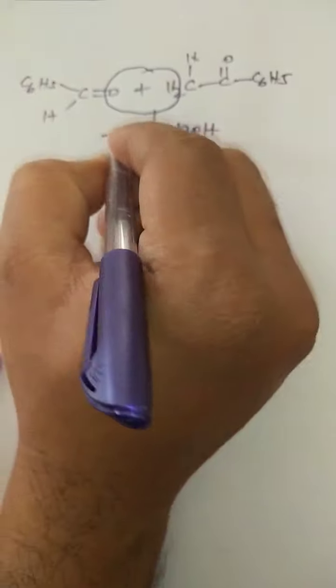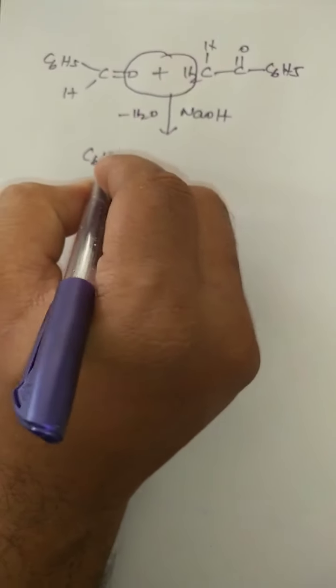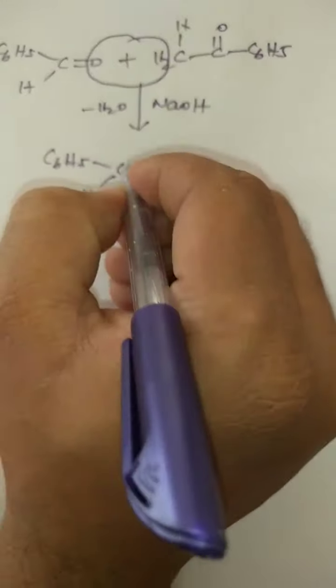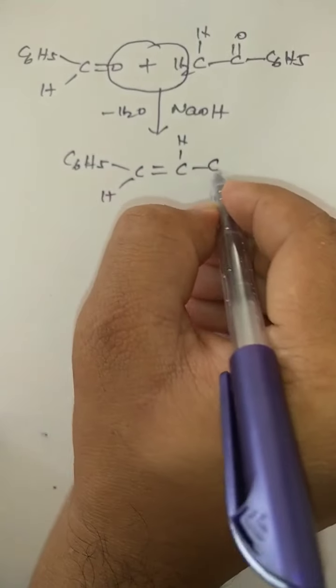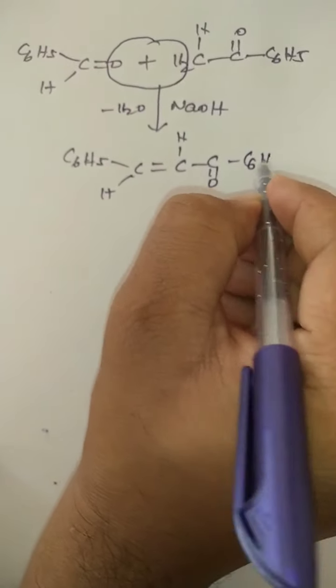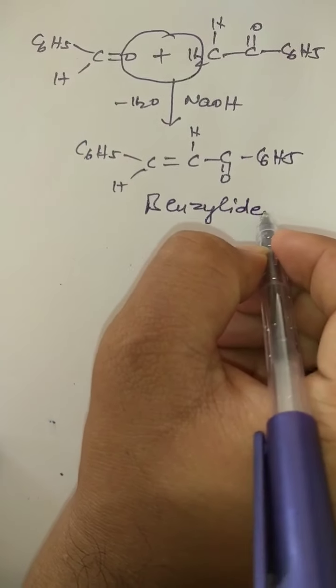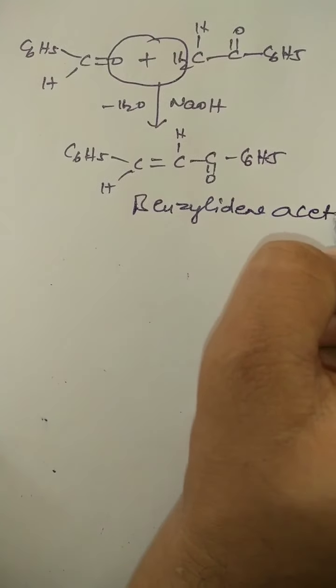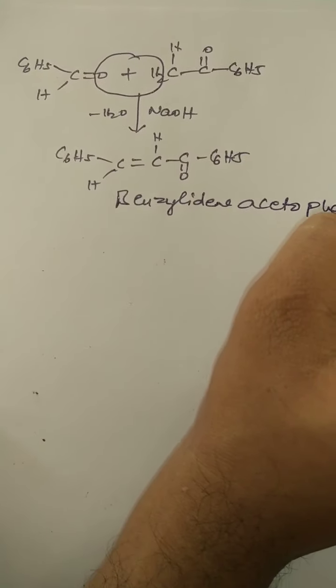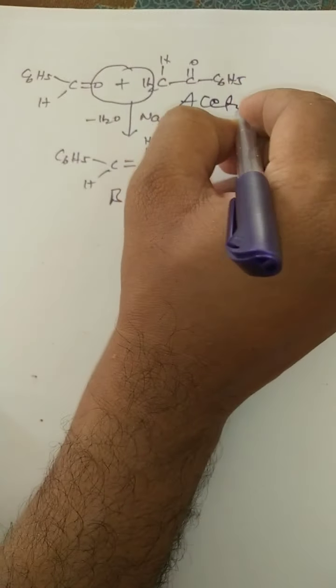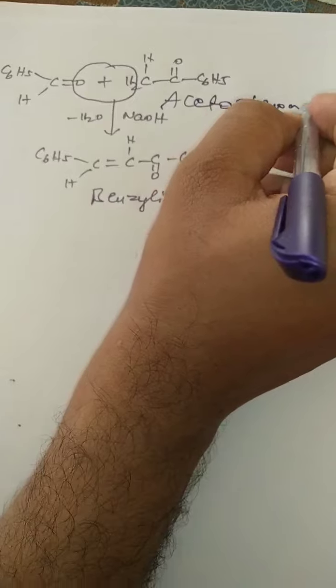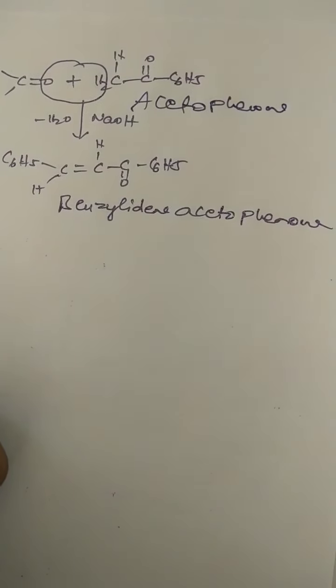Just remove the water molecule and you are going to get the direct answer: CH double bond CH CO C6H5. What is this compound's name? Benzylidene acetophenone. This is the product. I think you understood the Claisen-Schmidt reaction.